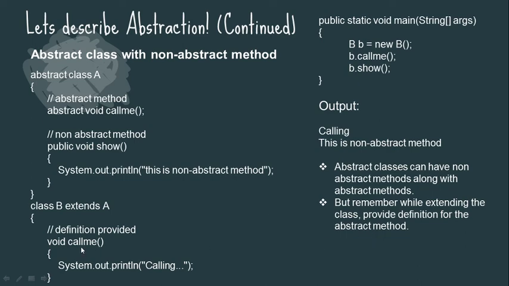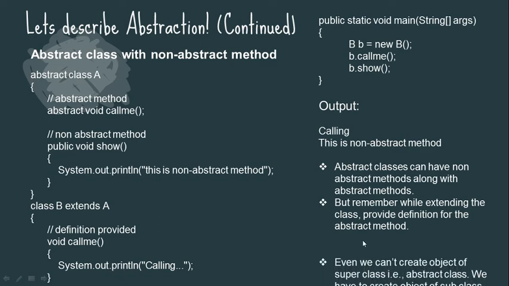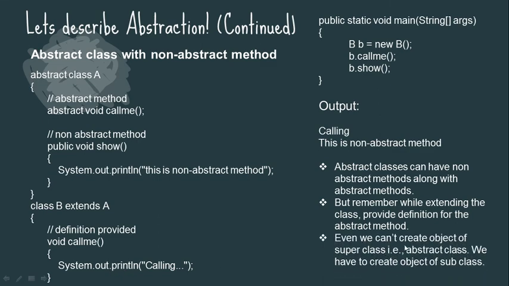So when we extend, we are providing the definition for the abstract method, because it is empty in the abstract class. So that's why we have to define it over here. We can't create an object of the superclass, therefore for an abstract class we have to create an object of the subclass. Okay, so that means if you cannot create, then we have to create an object of the subclass.